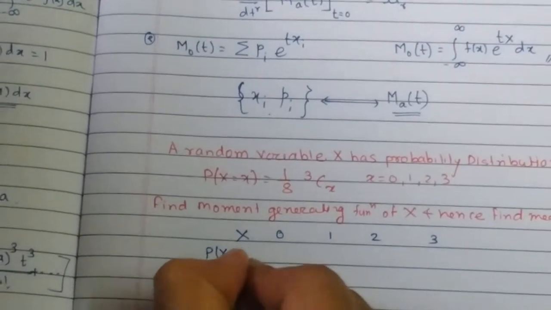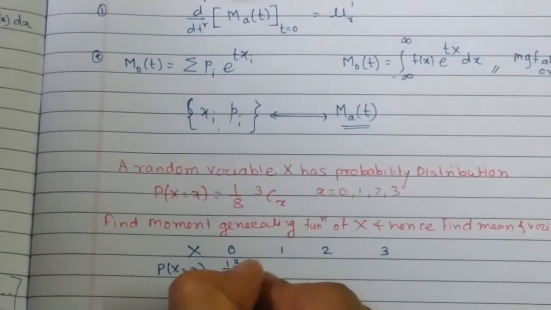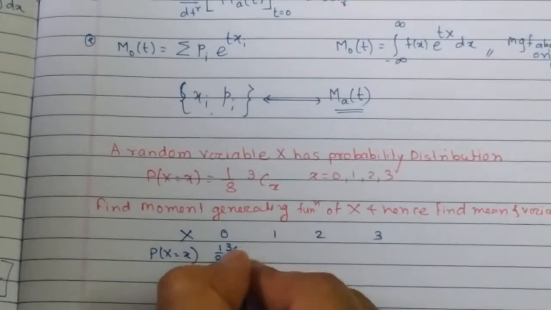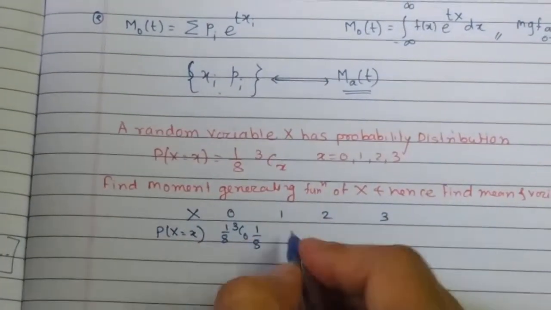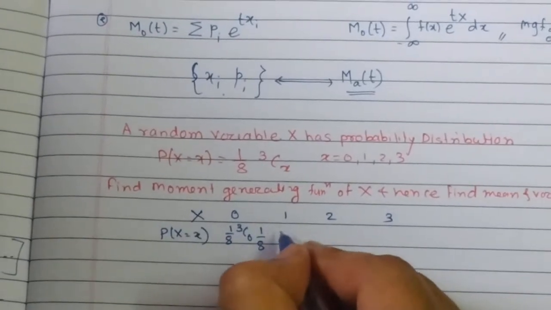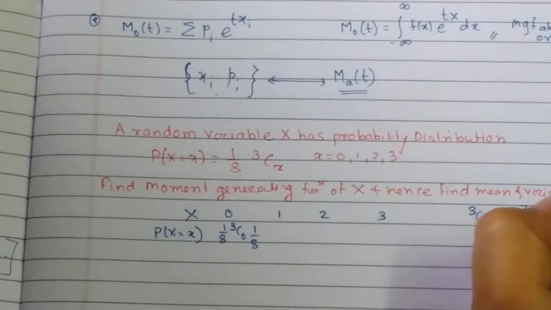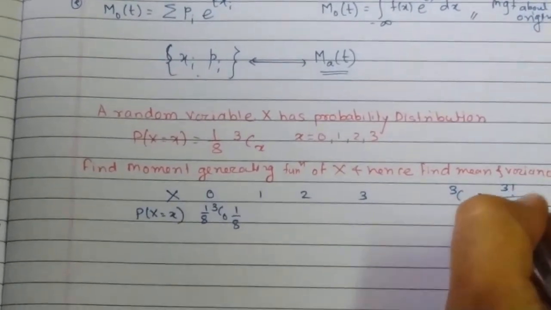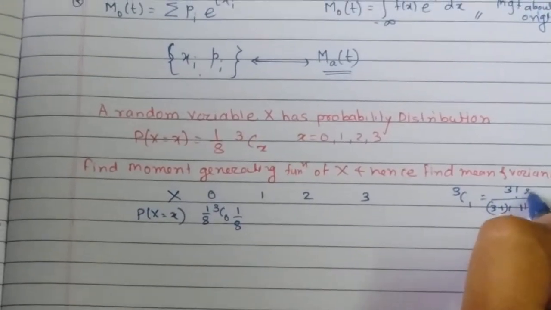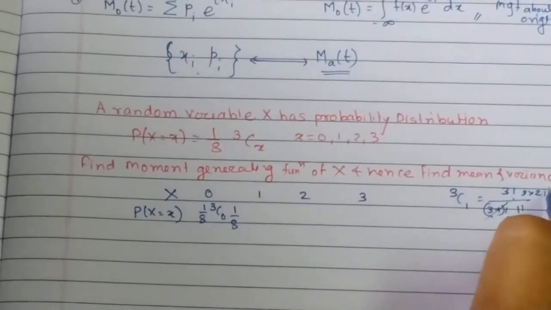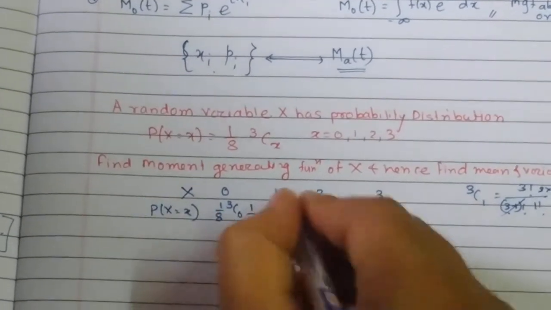Now P of X equal to small x is given as 1 upon 8 into 3 choose x. 3 choose 0 is 1, so for x equals 0, the probability is 1 by 8. For 1, it is 1 by 8 into 3 choose 1. What is 3 choose 1? It's very simple to calculate. It is 3 factorial divided by (3 minus 1) factorial into 1 factorial. So 3 factorial is 3 into 2 factorial, and the 2 factorials cancel. So 3 upon 1, hence I am getting 3 by 8.